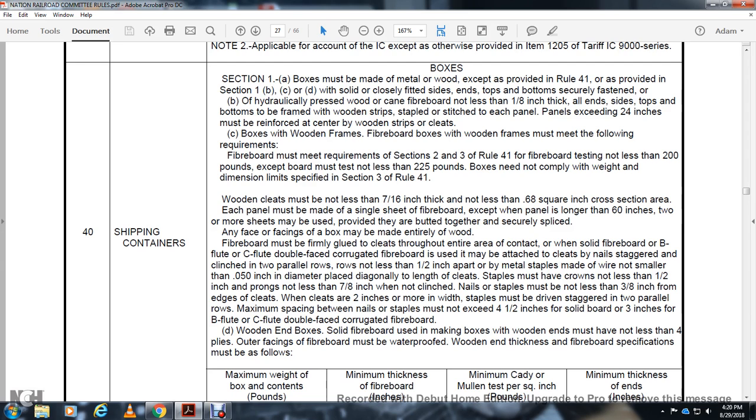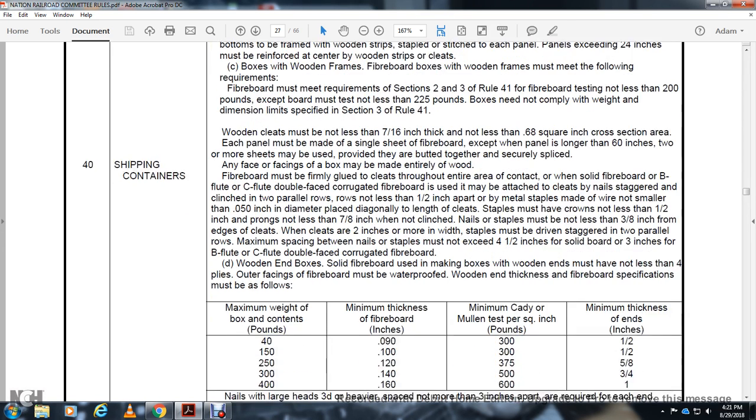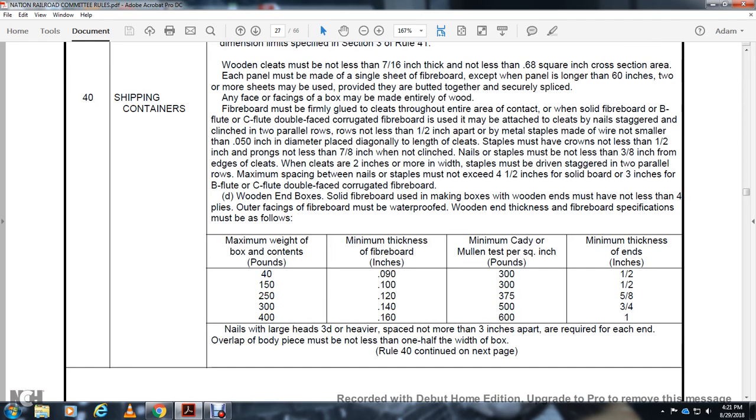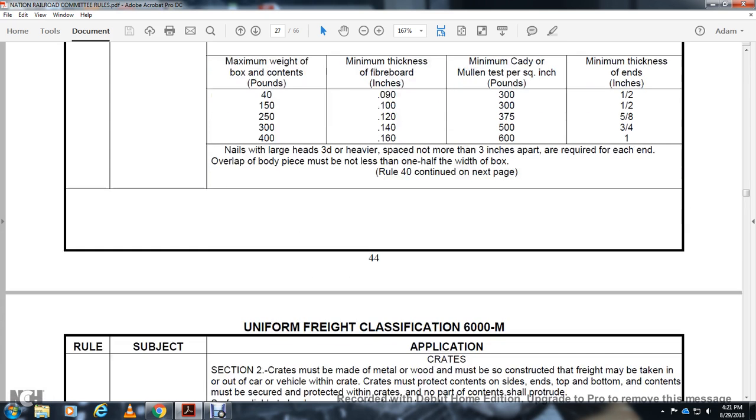Wooden-end boxes, solid fiber board used in making boxes. Wooden ends must not be less than 4 ply. Outer facing of the fiber board must be waterproof. The fiber board specification must be as follows: maximum weight in pounds, maximum thickness for the fiber board, minimum Mullen test per square inch, and maximum thickness for the ends. Nails with large heads, 3D or heavier, spaced no more than 3 inches apart, are required at each end of the overlap of the body piece, not less than 1/2 of the width of the body over the box.